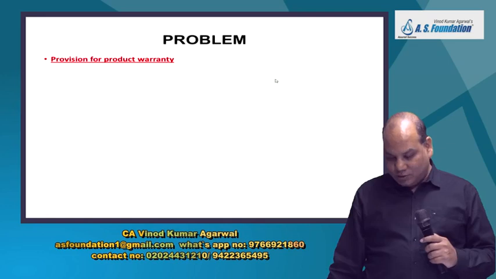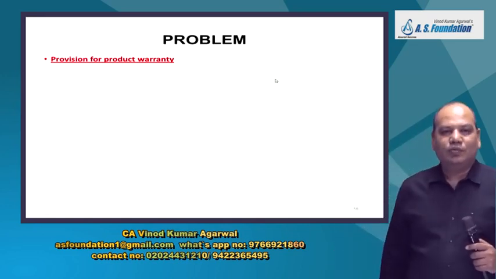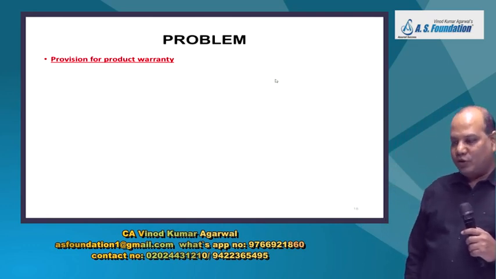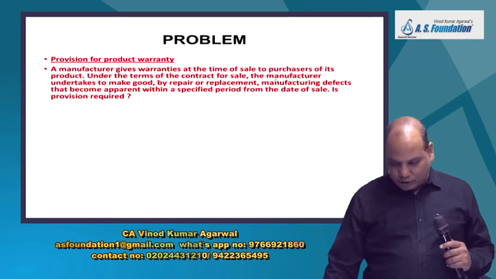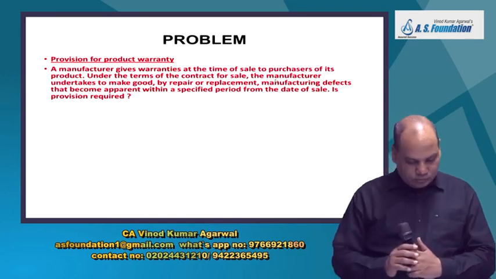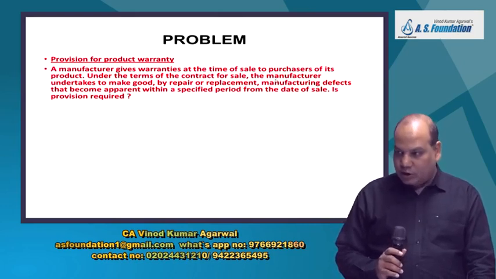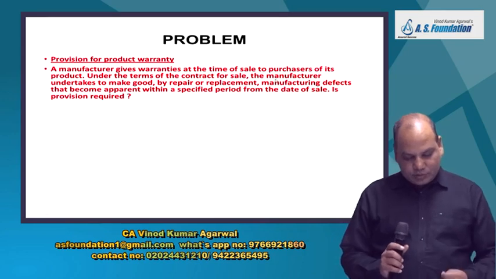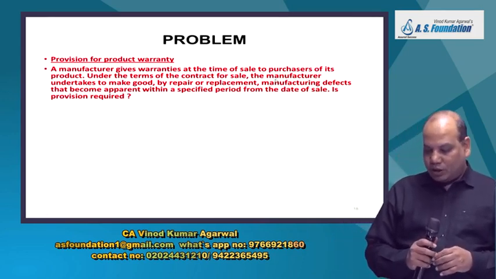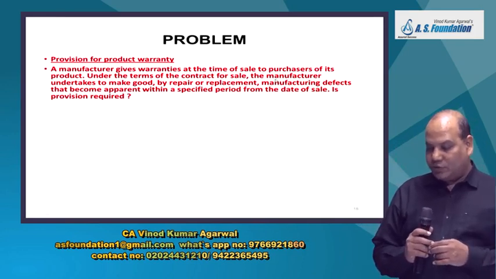Now we will check in one example whether this situation warrants provision accounting or not. There is one example. Problem number 1 only, at the end of the chapter. Next example. Problem 1. A manufacturer gives warranty at the time of sale to purchaser of its product.